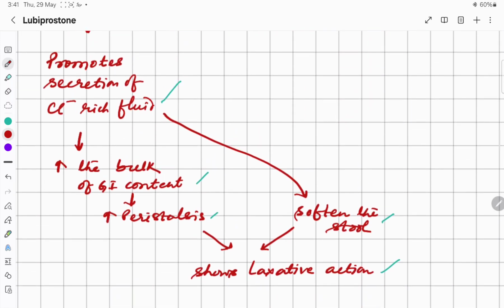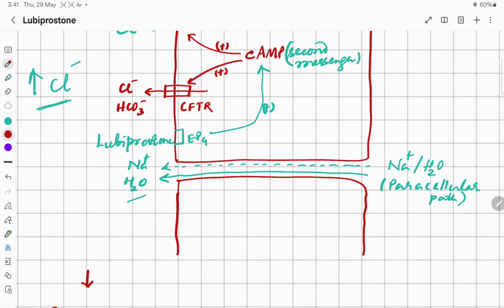You can see here chloride and bicarbonate, CFTR. Why do we call it cystic fibrosis transmembrane conductance regulator? Because mutation of this gene impairs the function of CFTR, so there will be no chloride and bicarbonate secretion.